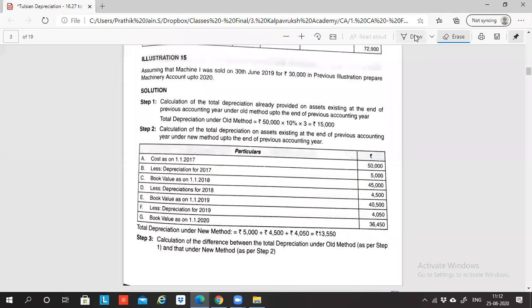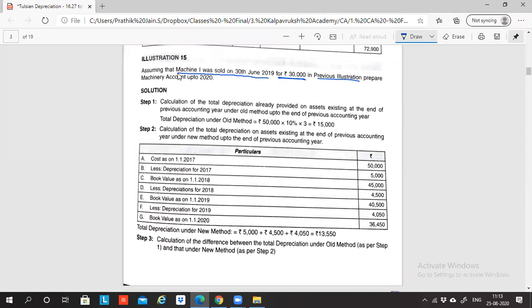So guys, let's continue with illustration 15. It says, assuming that machine 1 was sold on 30th June 2019 for 30,000 rupees in the previous illustration. Basically this illustration is a continuation of illustration 14 with a small change.